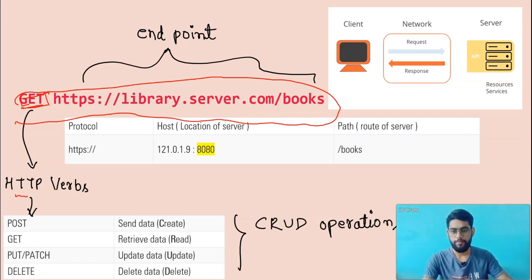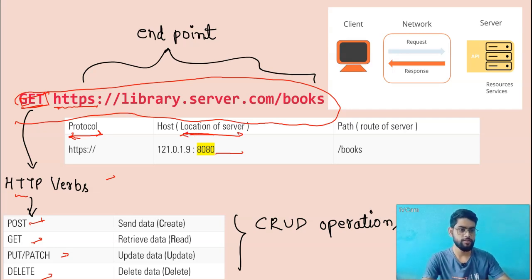So there are various types of HTTP verbs like post, which is used to create data, and get, which is used to read data, and put and patch, which are used to update data, and delete, which is used to delete the data. And after this is what? HTTP, right? This is called the protocol, right? We have said that HTTP is a set of rules that we have to remember when we are playing with the APIs, right?